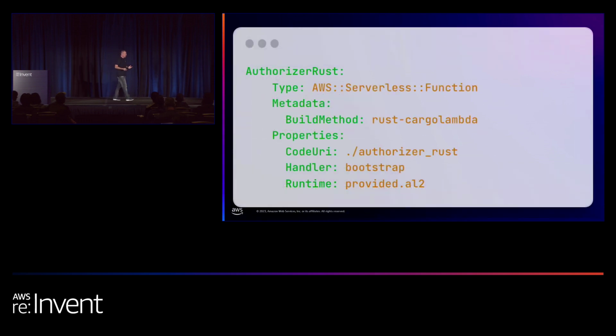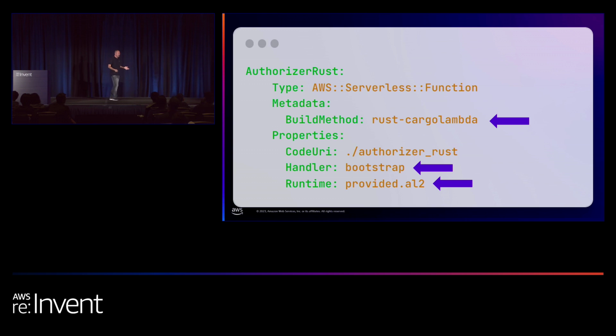So we wrote the code. Let's see how we can use it in AWS SAM. As I said earlier, AWS SAM supports Rust out of the box. And you define a build method using Cargo Lambda. Again, Cargo Lambda is the tool behind the scenes that AWS SAM is using to build and package your binary. And you really shouldn't care what it does. It just calls it. Next, you define the handler. Again, because we are using Cargo Lambda, the name of the handler is a constant value. It's called Bootstrap. That's its name. You can't change it.